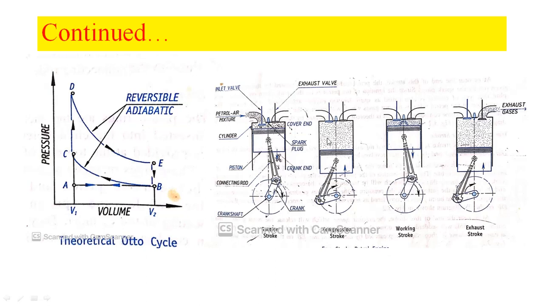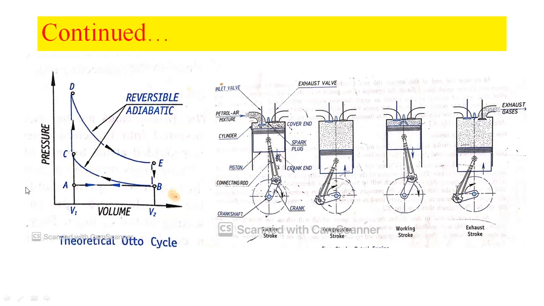Already the petrol and air mixture has been drawn into the engine cylinder. Due to the movement of the piston from crank end to cover end, the petrol and air mixture will get compressed here. It means the petrol and air mixture pressure increases. The compression ratio is 1:7 to 1:11. That is the compression ratio during this stroke in case of petrol engines.